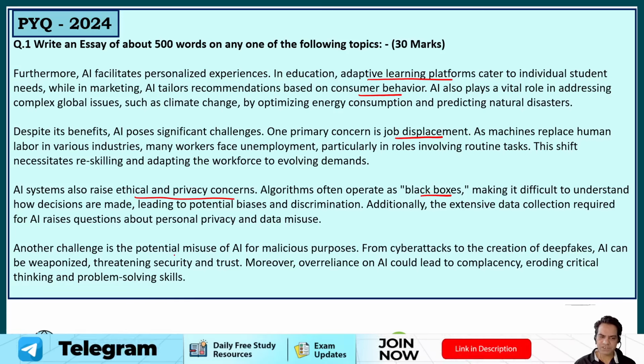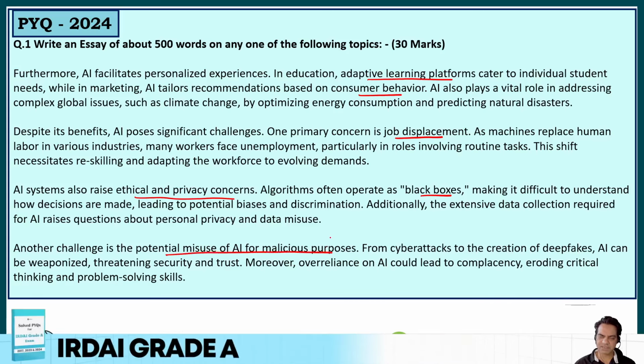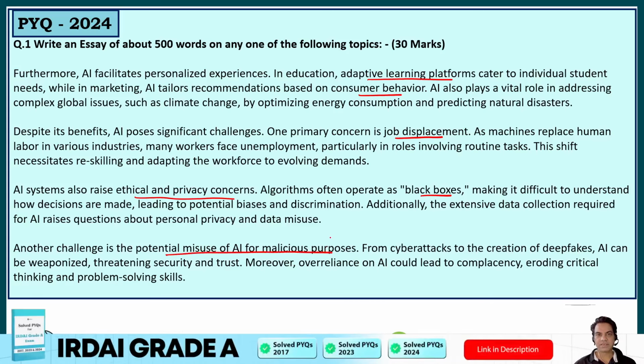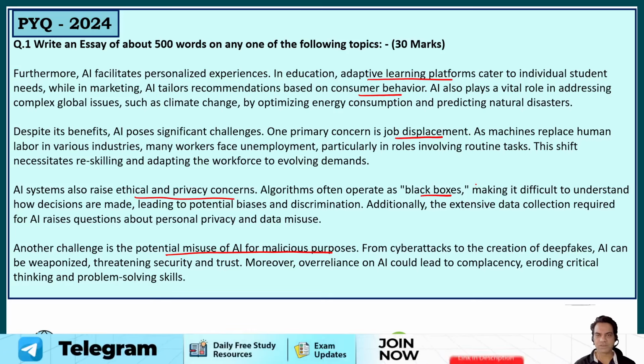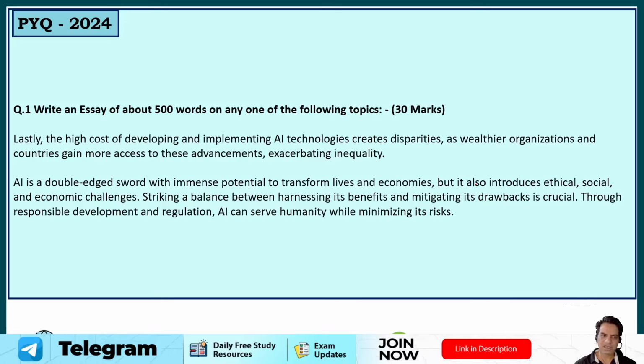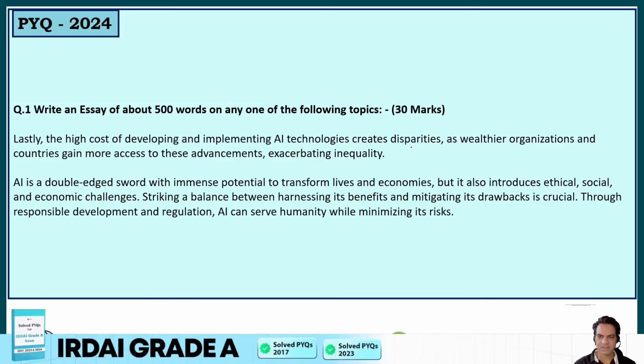Another challenge is potential misuse of AI for malicious purposes. That's also another challenge for AI. From cyber attacks to the creation of deepfakes, AI can be weaponized, threatening security and trust. Now, fake news, fake agenda, fake propaganda. That's also another angle that can be mentioned. Lastly, the high cost of developing and implementing AI technologies creates disparities, as wealthier organizations and countries gain more access to these advancements, exacerbating inequality.